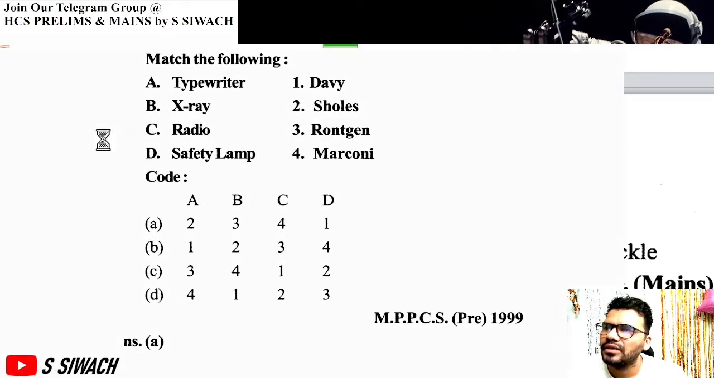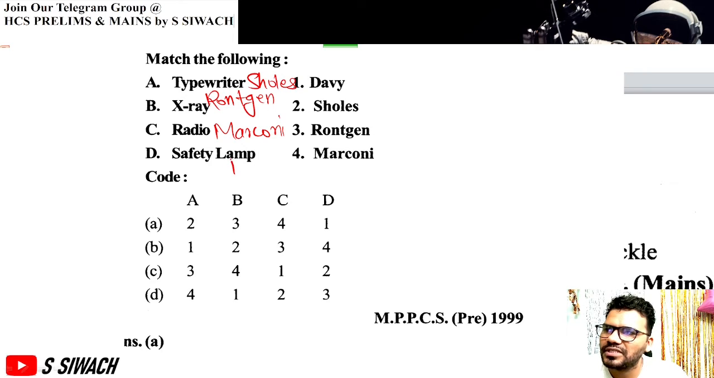Next question, match the following: typewriter, X-ray, radio and safety lamp. The typewriter was discovered by Scholz. X-ray was discovered by Rontgen. Radio was discovered by Marconi, and safety lamp was discovered by Davy. So accordingly, if we mark, answer will be option A.